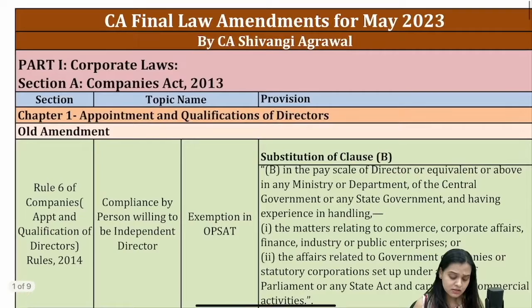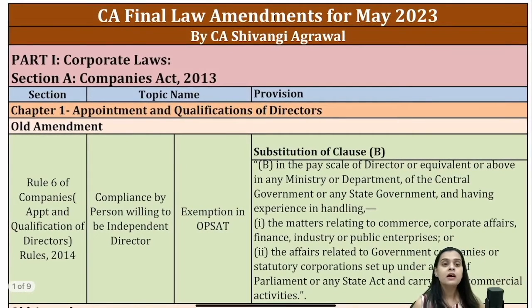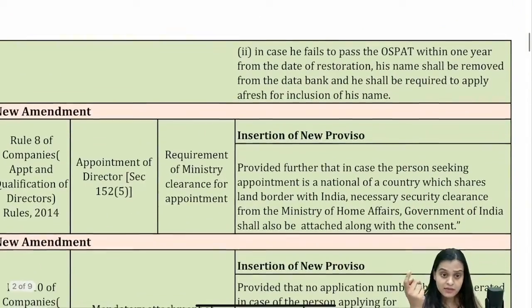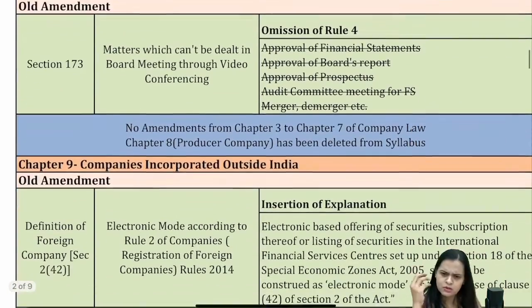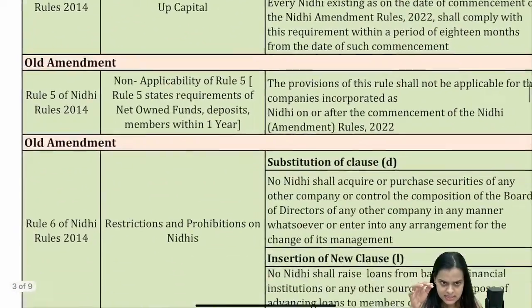Since this amendment sheet incorporates amendments from a long time, I have classified them into two parts. Although I'm going to teach you everything, I'm going to discuss everything in a brief manner, which is going to straight away hit you and it will all be clear. Right. Now, we have amendments basically in the first chapter of directors, meetings, foreign companies, and you also have them in the miscellaneous chapter, that is Nidhis, although they are again old amendments, but I'm going to discuss the same, right?